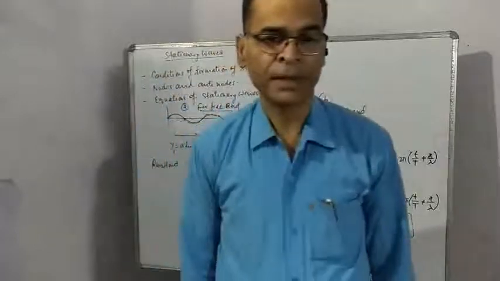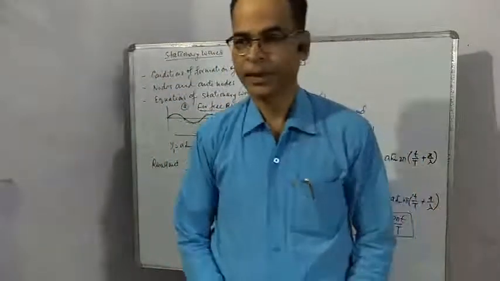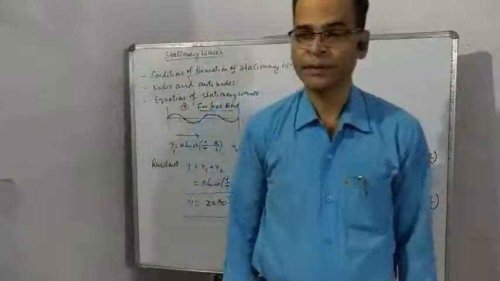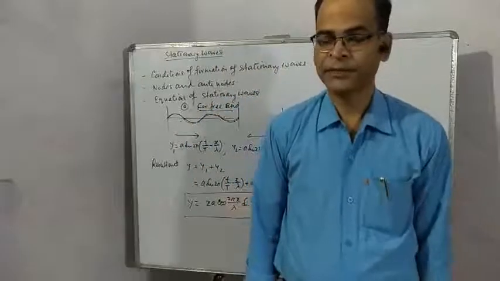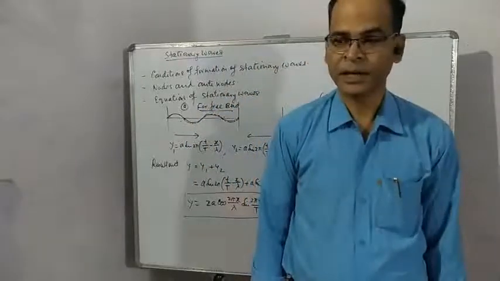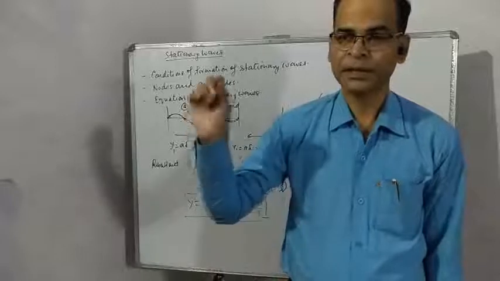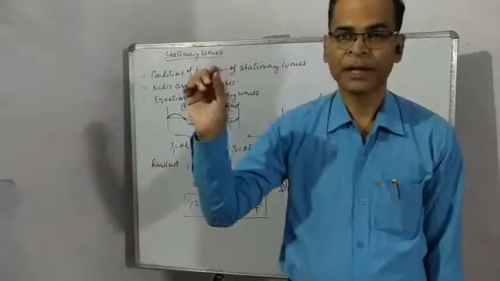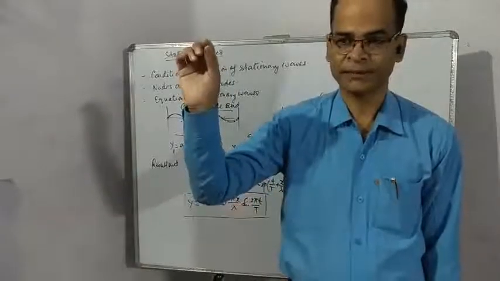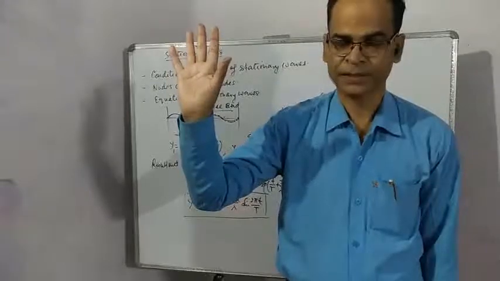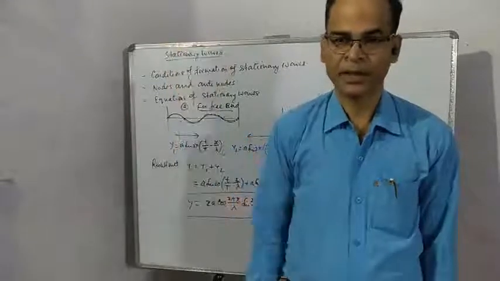Boundaries of a bound medium are of two types: rigid boundary and free boundary, rigid end or free end. Rigid end: when particles are not free to oscillate, they are permanently at rest, it is called a rigid end.